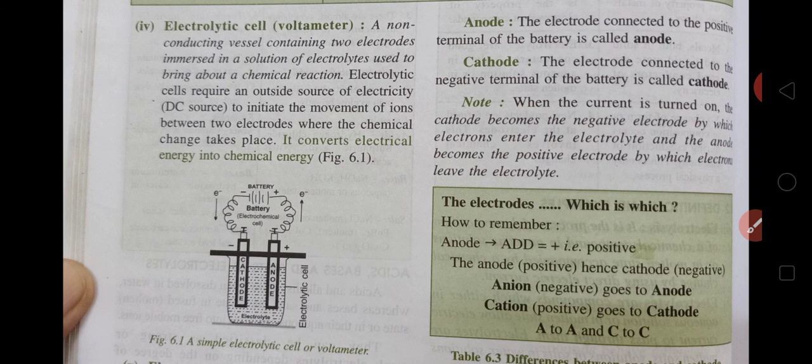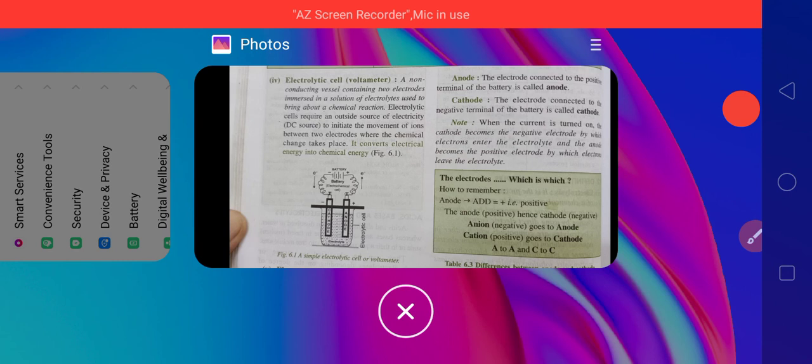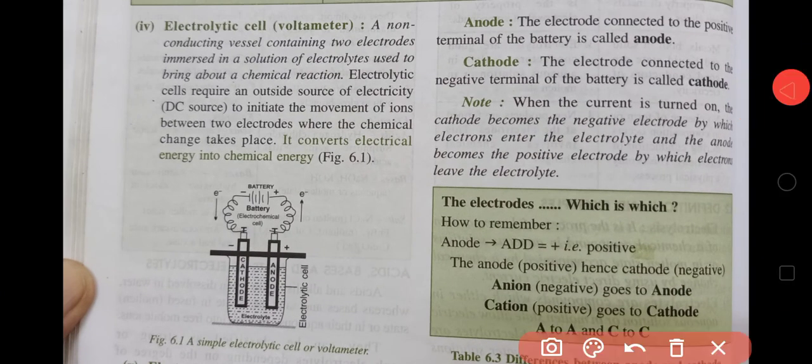Now children, the container in which we are going to do our electrolysis, or all these electrochemical reactions, is called the electrolytic cell. As you can see in this example, this is the electrolytic cell. It is also called a voltameter. It is a non-conducting vessel containing two electrodes, these rods, immersed in a solution of electrolytes, used to bring about a chemical reaction.